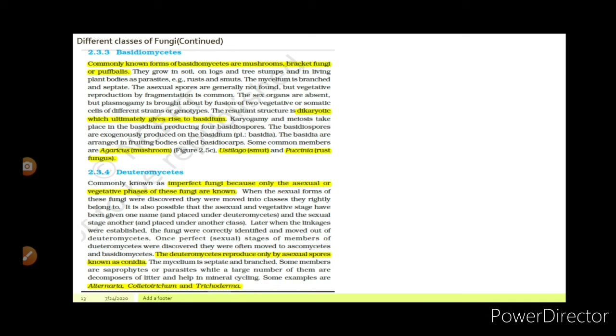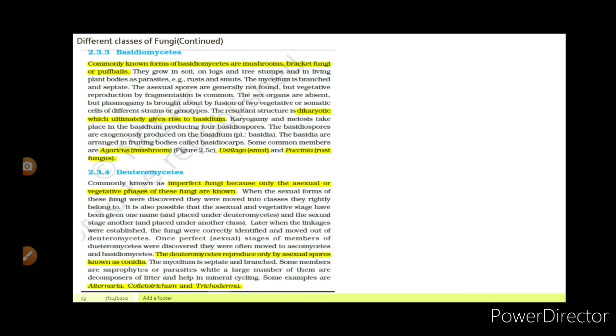Okay. Next point is Deuteromycetes, commonly known as imperfect fungi. Deuteromycetes are imperfect fungi because only the asexual or vegetative phases of these fungi are known. When the sexual forms of these fungi were discovered, they were moved into the classes they rightly belong to. So the sexual parts of these fungi are constituted in the plants, but the basic parts are in deuteromycetes.